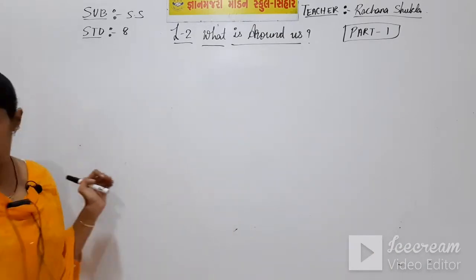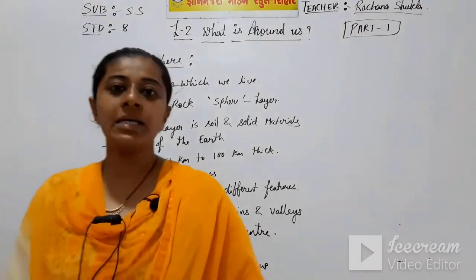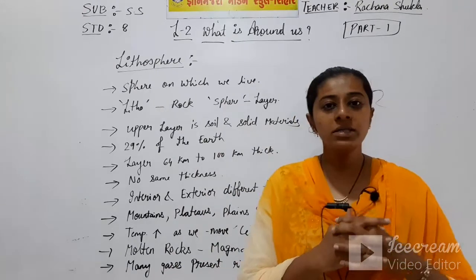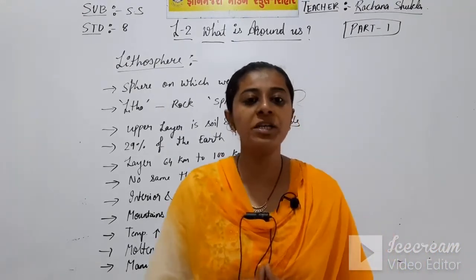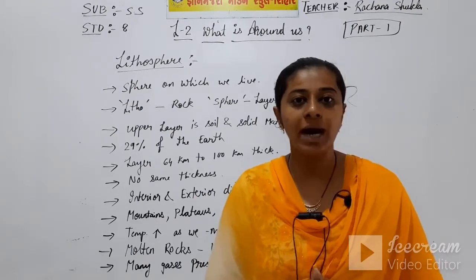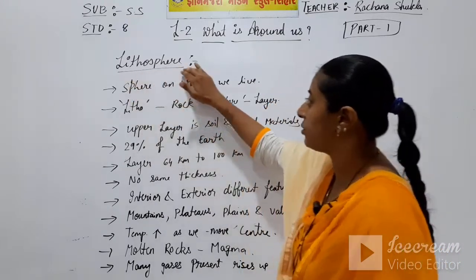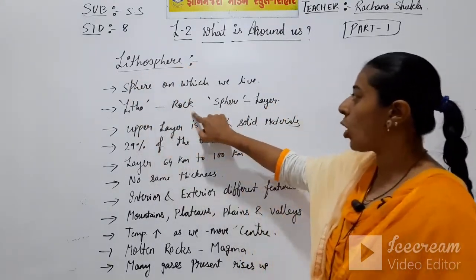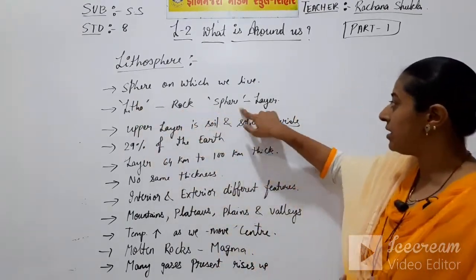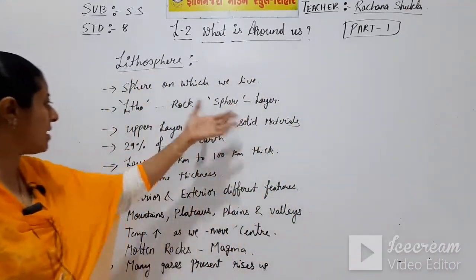Let's see what is lithosphere. The basic concept of lithosphere: lithosphere means the surface, the solid sphere on which we live, that means on which all the human beings and all the animals live. Then what is the meaning of the word lithosphere? Litho means rock and sphere means layer.